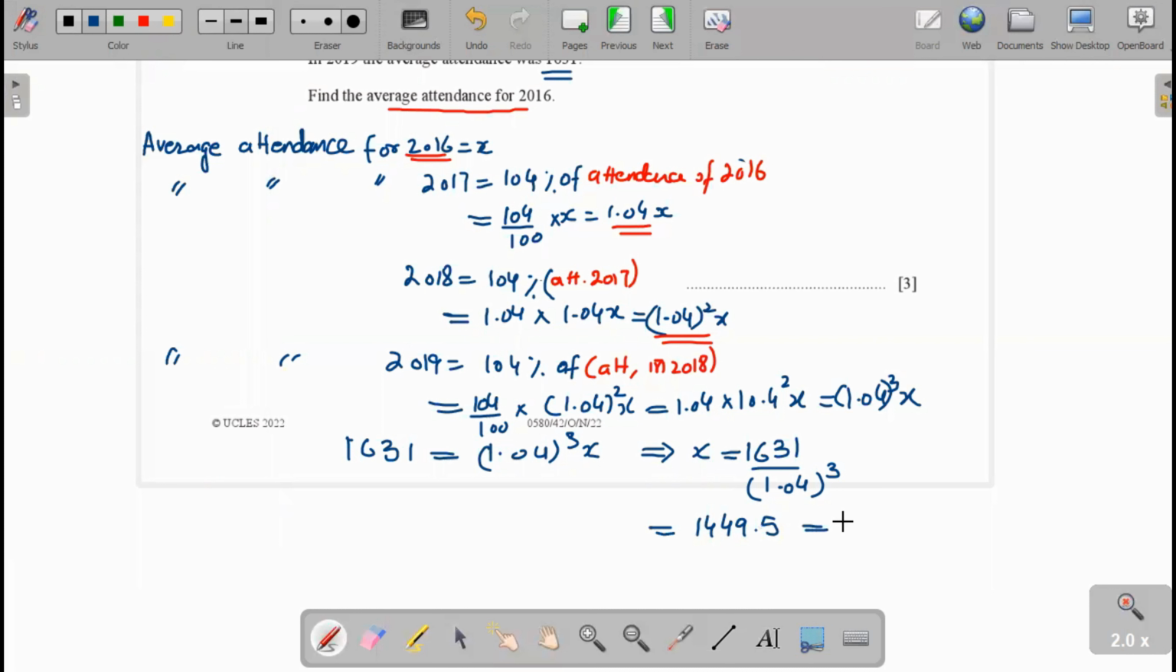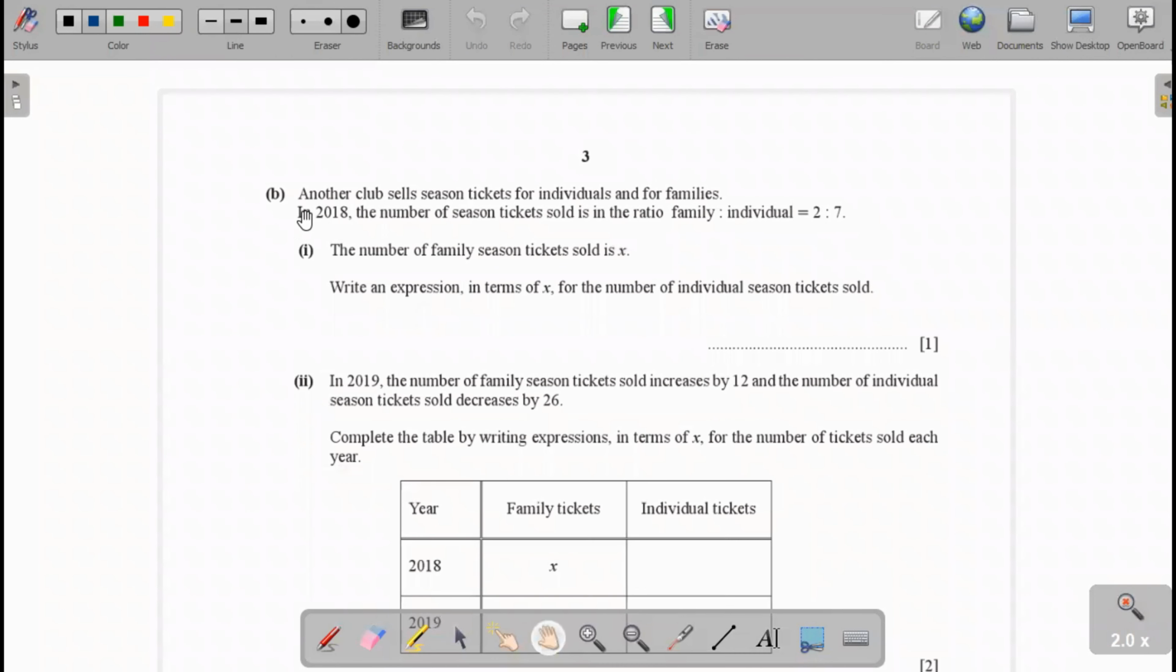1,449.5. Now that's equal to 3 as a figure. That's equal to 1,450.